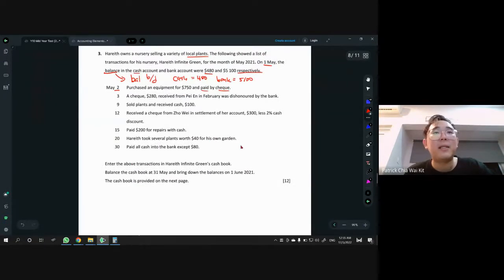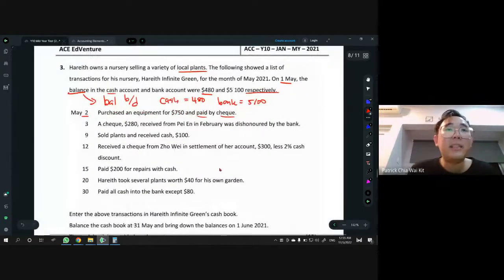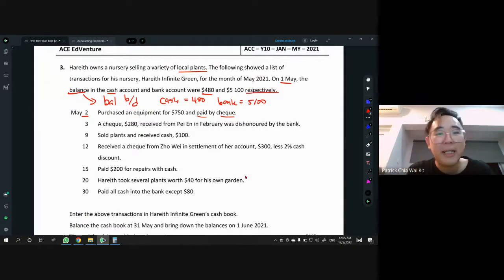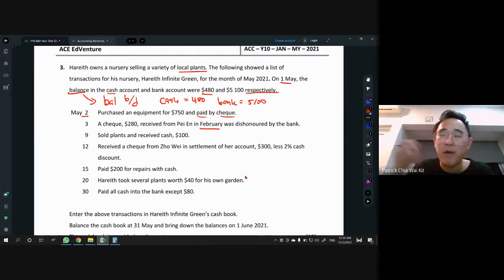What happened here on May 3rd is, oops, let me zoom in a bit. All right, check 280 received from Payan in February. Okay, people, do not read just because you see the words check received and then think money in. No, no, no. Read the whole thing and understand what they're talking about. The check was received in February from Payan. But on May 3rd, the bank tells us that it had been rejected by them. Dishonored by the bank means the check was rejected by the bank.